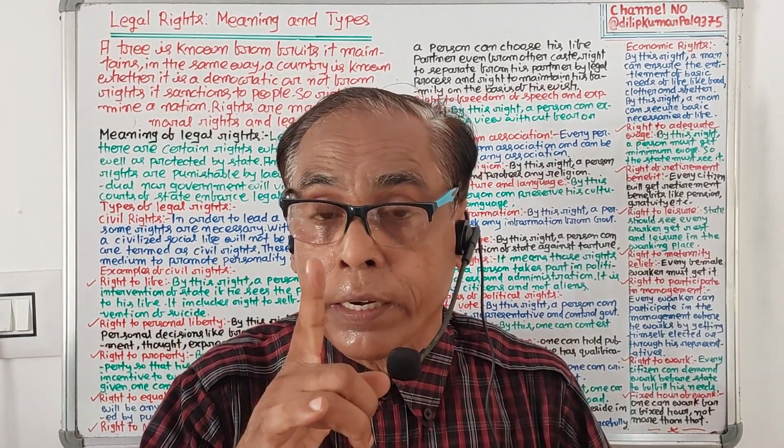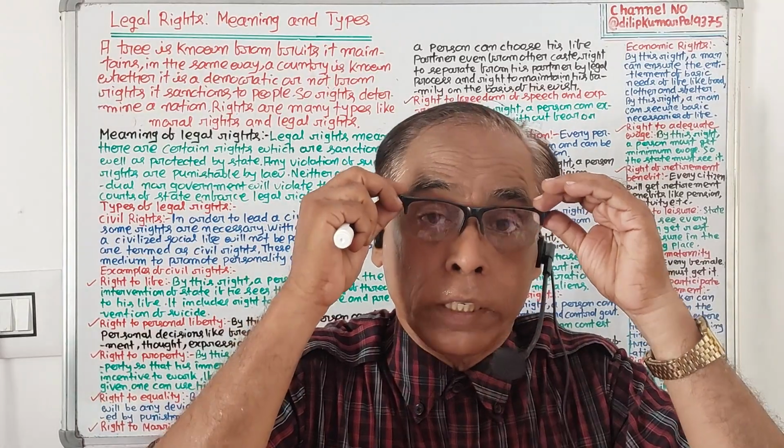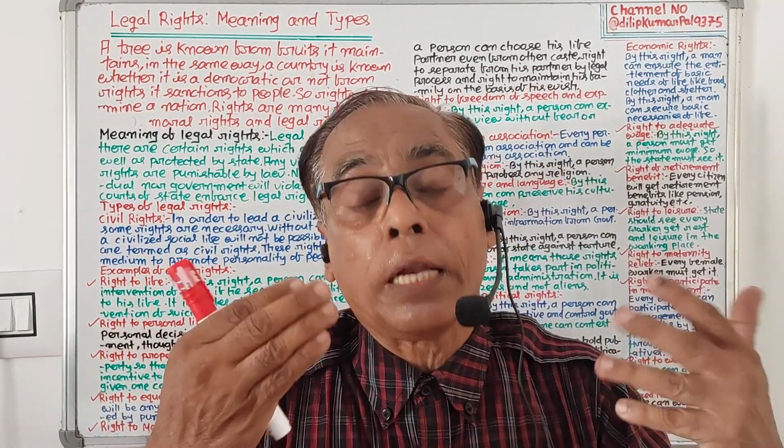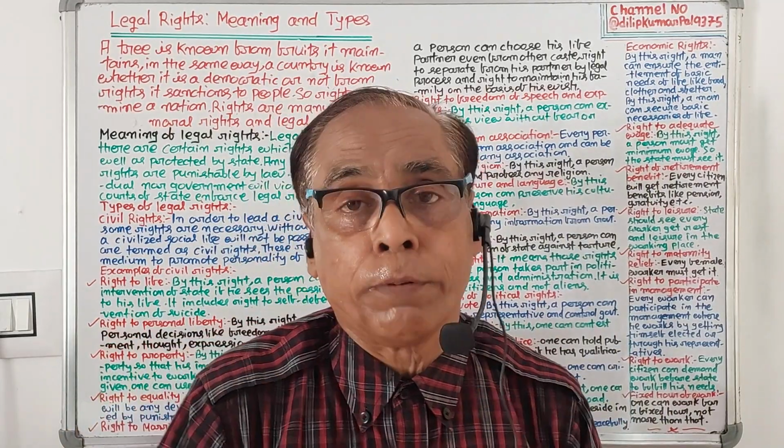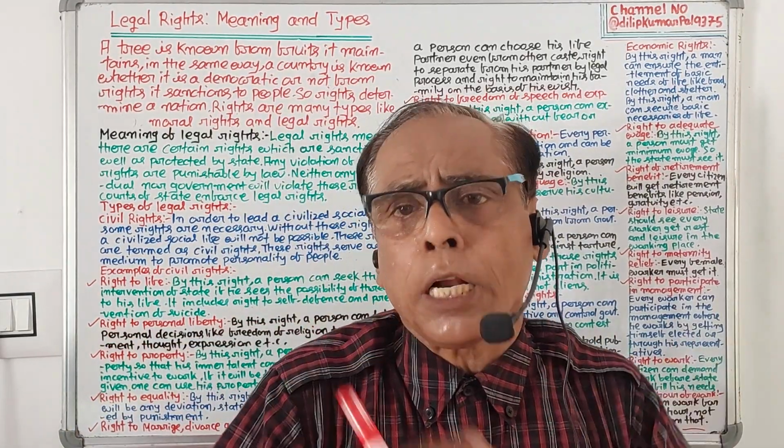No one can prevent it. If anyone does prevent it, a person can go to a court of law or approach the state. Here both the state and the court of law will help him. So we are clear about civil rights and political rights.